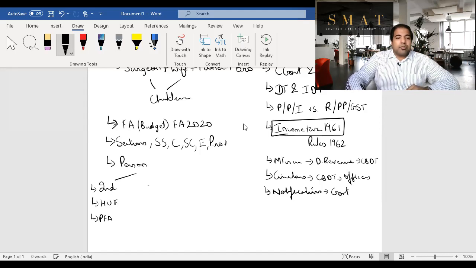I'll call it partnership firm, assessed as such, assessed as a partnership firm. So PFAS is the short form for partnership firm.